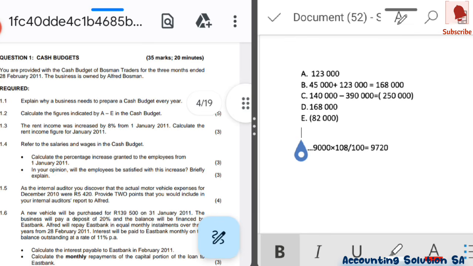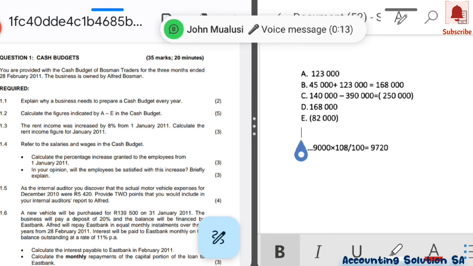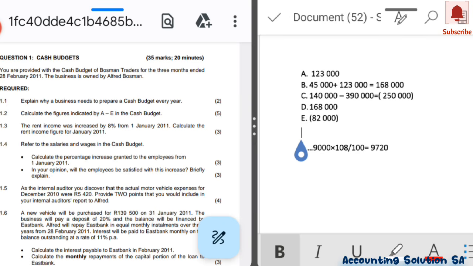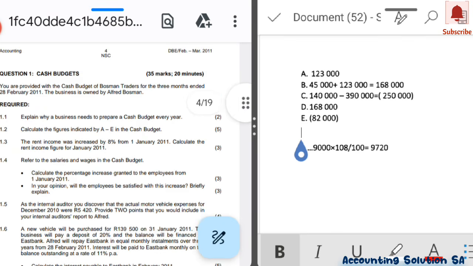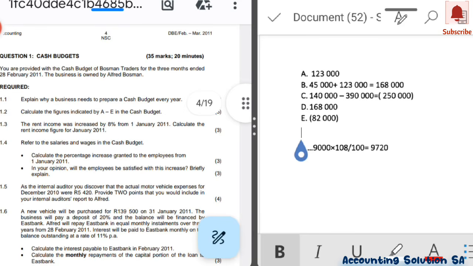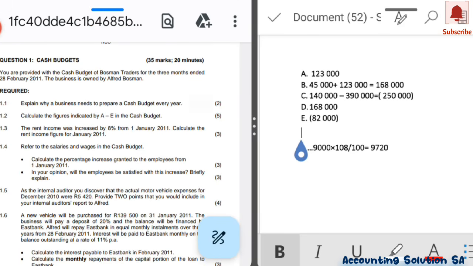Very simple. 1.4. Calculate the percentage increase granted to employees from January. You have to refer to salaries and wages for this one. In your opinion, you must also answer: will employees be satisfied with this increase, and explain why.